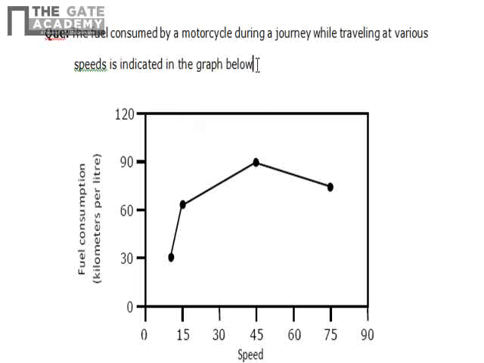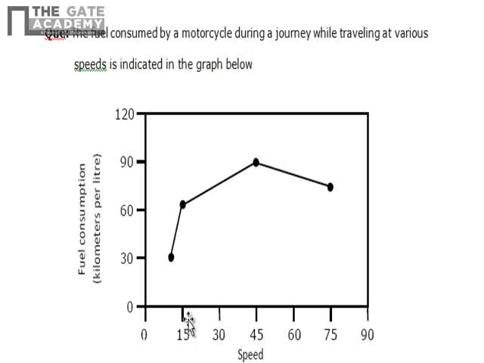Now we'll see a problem which actually came in the GATE paper in 2011. The fuel consumed by a motorcycle during a journey while traveling at various speeds is indicated in the graph below. They have given a graph for the fuel consumption based on the speed.